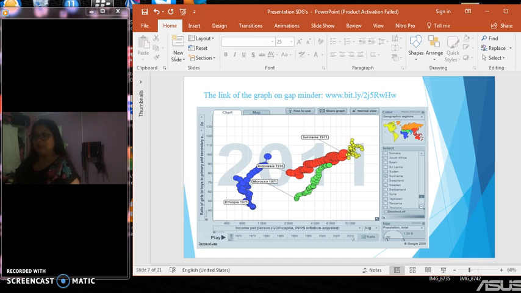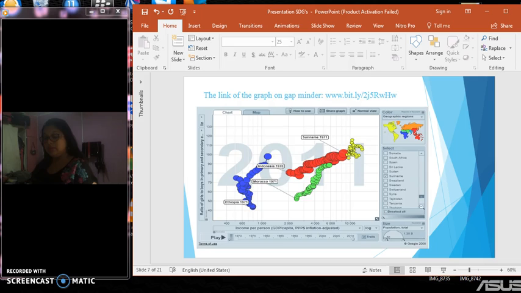Ethiopia has blue bubbles, Indonesia red bubbles, Morocco green bubbles, and Sudan yellow bubbles. You can see that the bubbles are moving over time. The colors indicate the geographic region. Ethiopia belongs to the blue bubbles, and you can see the bubbles in the region over time.